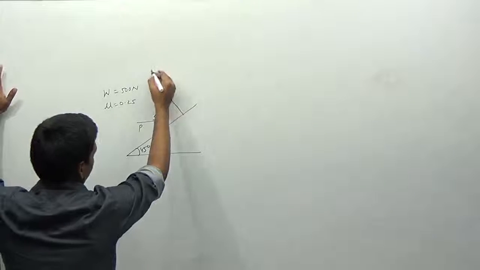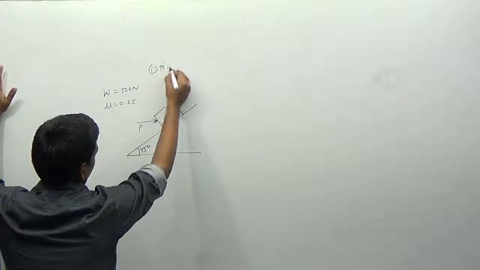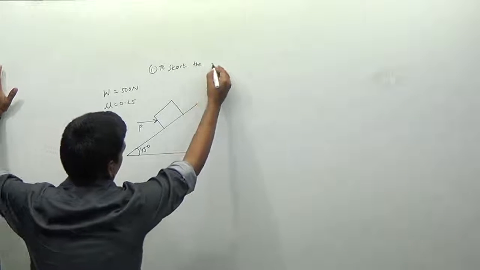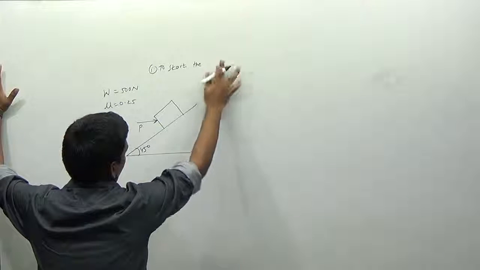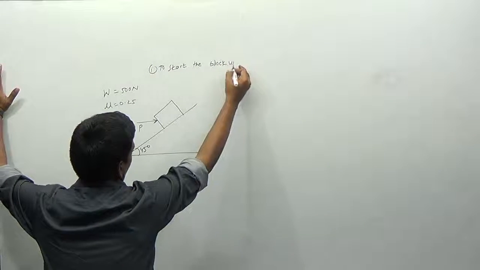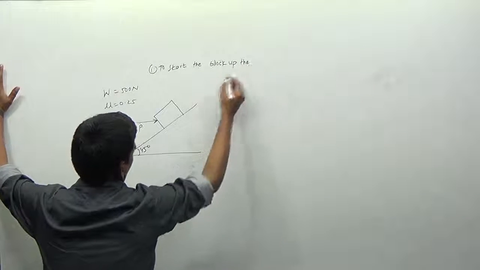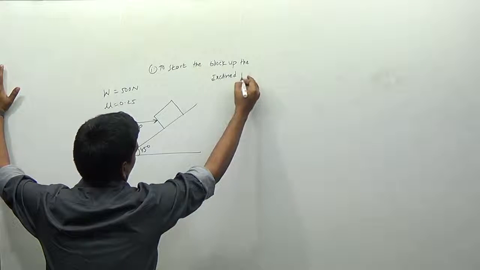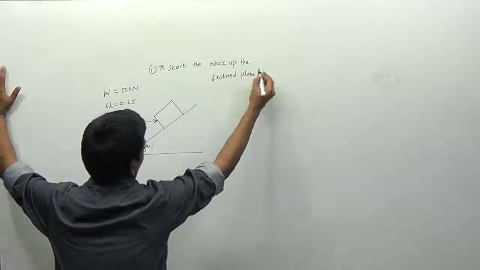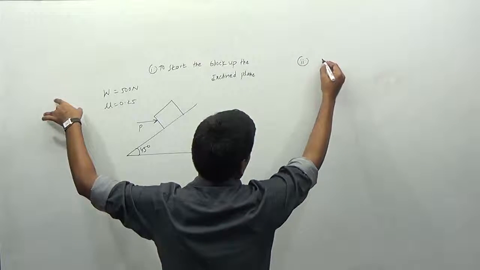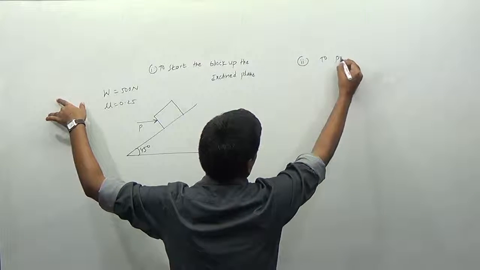I am just writing the condition. And the second case is just to prevent the motion downward.